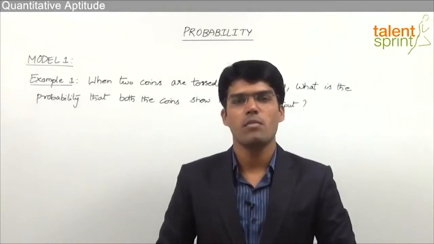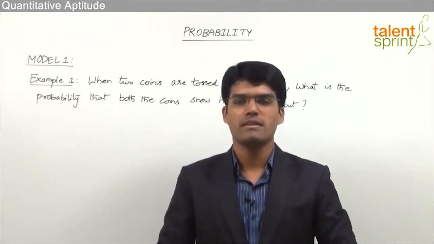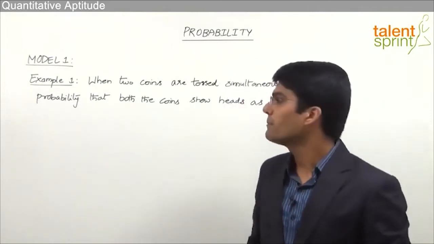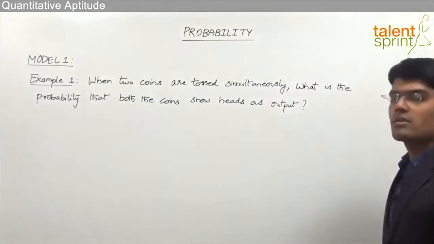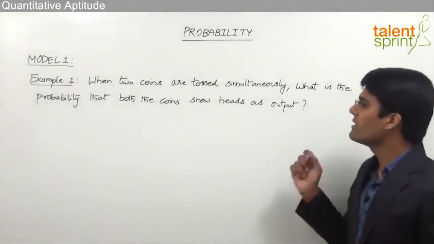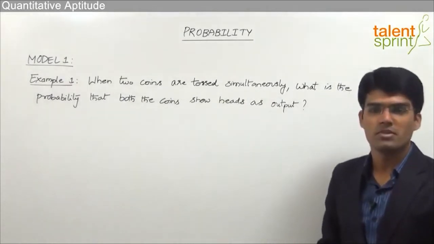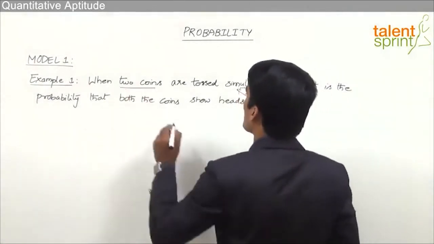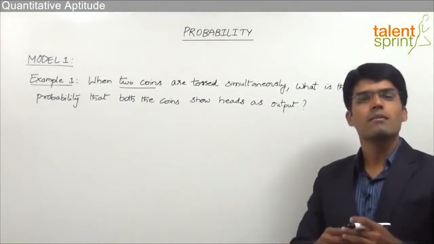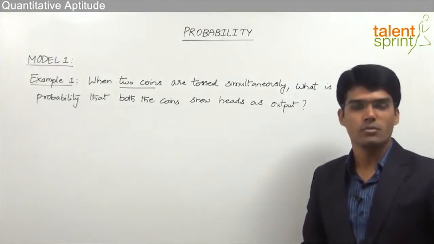Let us now take the first model from the topic of probability, where we shall discuss questions related to tossing of coins. Let's have a look at the first example. When 2 coins are tossed simultaneously, what is the probability that both the coins show heads as the output? So here, as you can see, 2 coins are tossed simultaneously and we need to find out what would be the probability that both the coins show heads as the output.